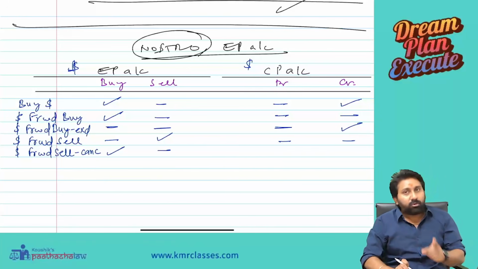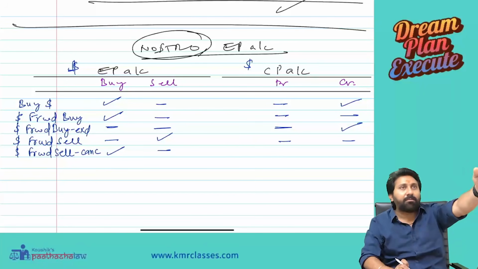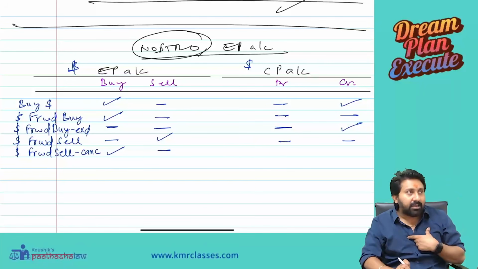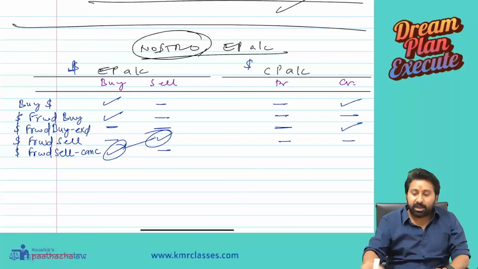Means what? Customer said that I will buy, I said I will sell, but you are not buying. That means I can't sell. So I will create a contra entry for that. This will be netted off with this.